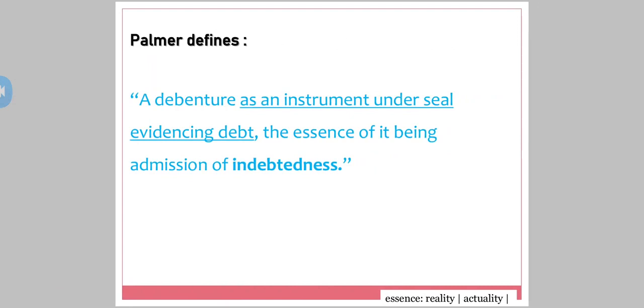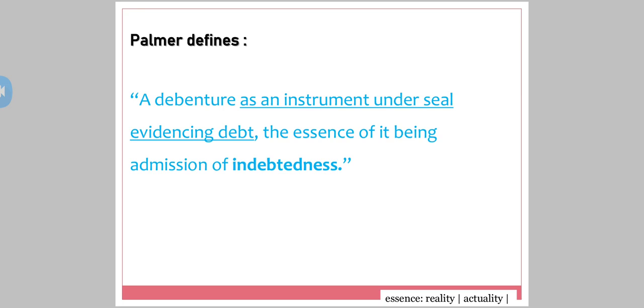Now see, Palmer defines a debenture as an instrument under seal, a document under the seal of the company, signature of the company, the stamp, evidencing debt, proving liability, the essence of it being admission of indebtedness.